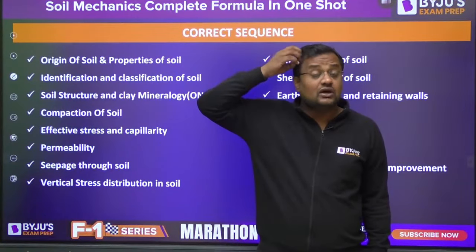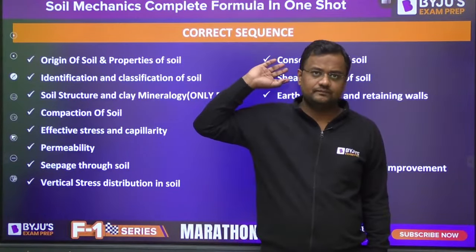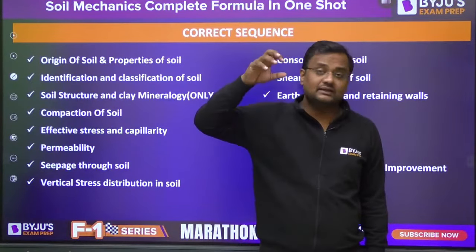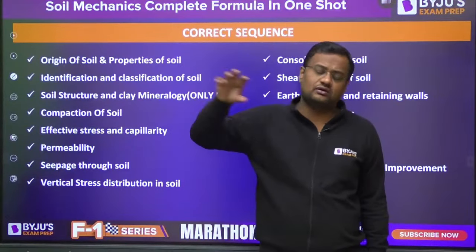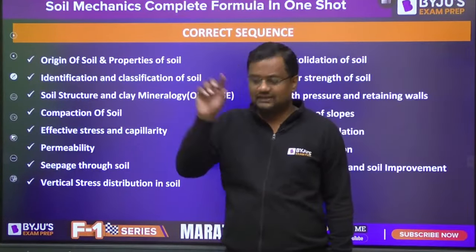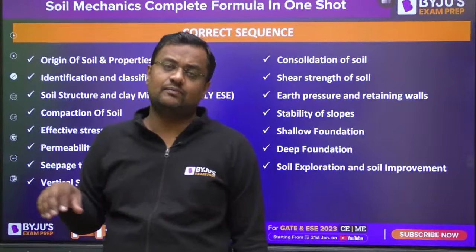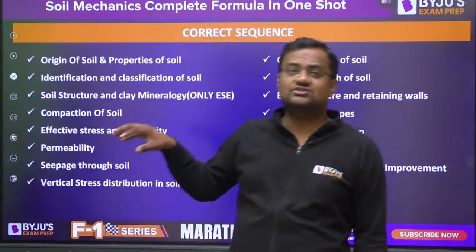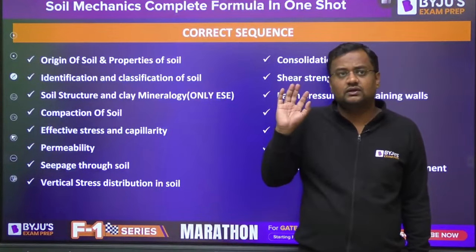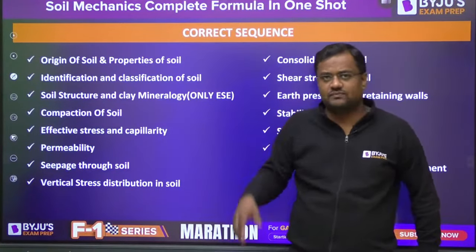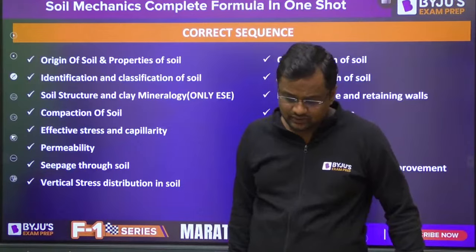This is only formula revision. If you want the complete marathon, with numericals and derivations also, you can see that marathon. Later on I'll put that complete marathon link in the comment box. But here we are restricting ourselves only to the formulas, not even the derivations, only the twists that can be asked from them. So are you ready, guys?